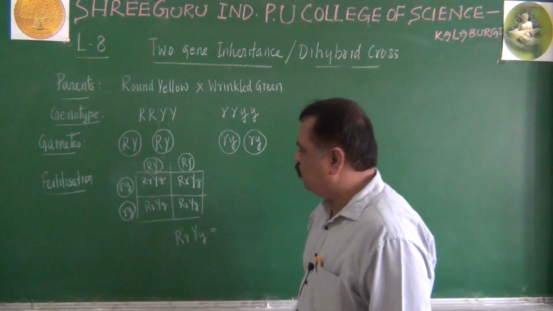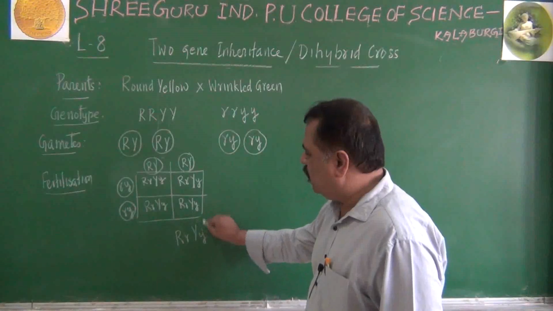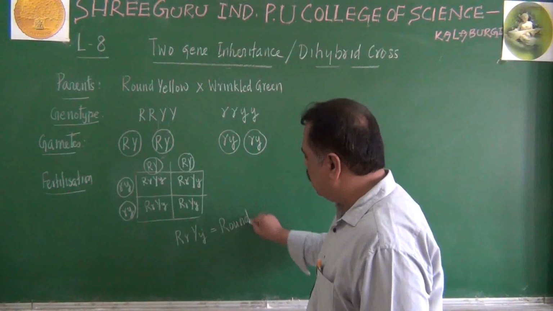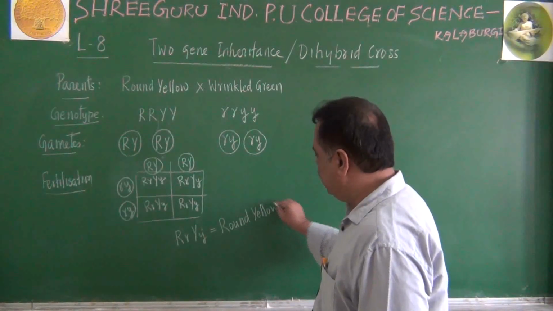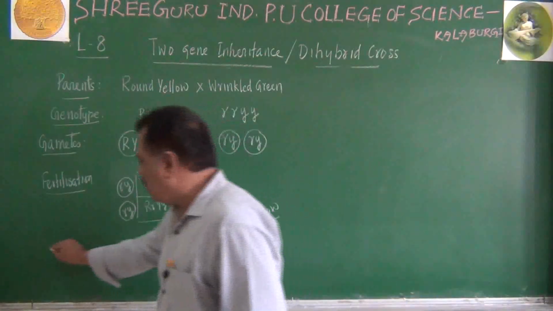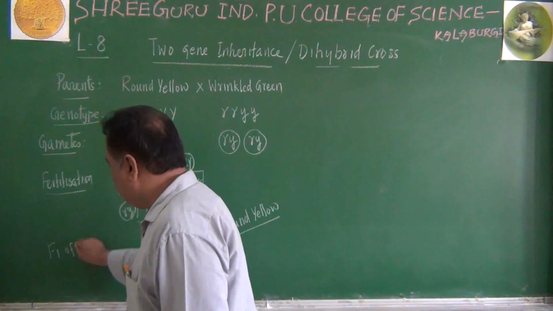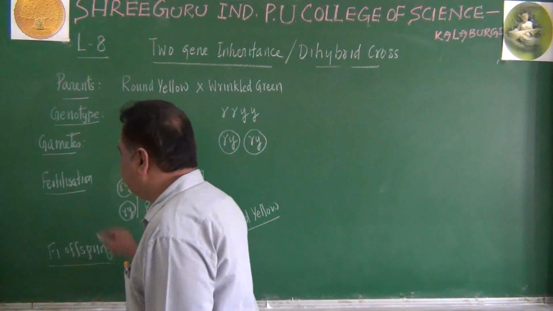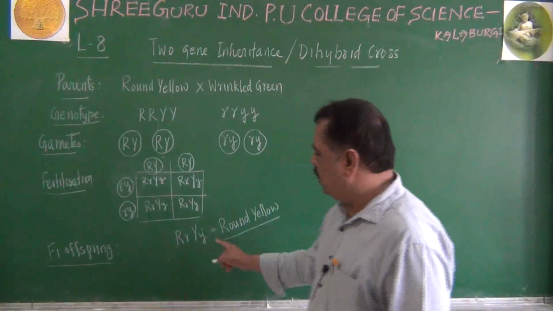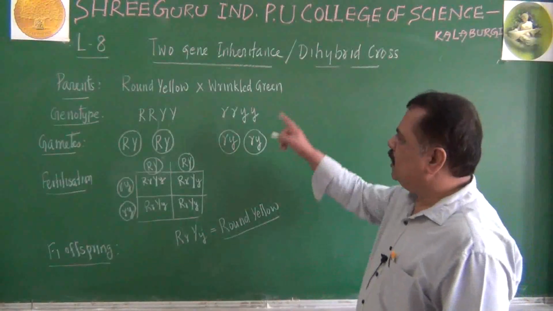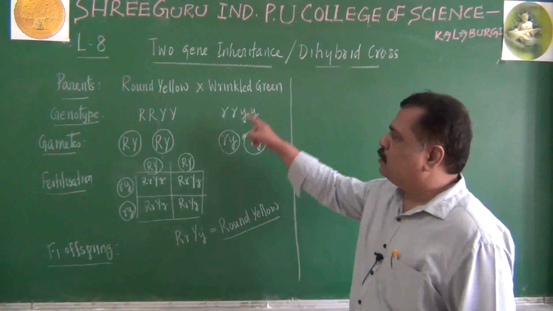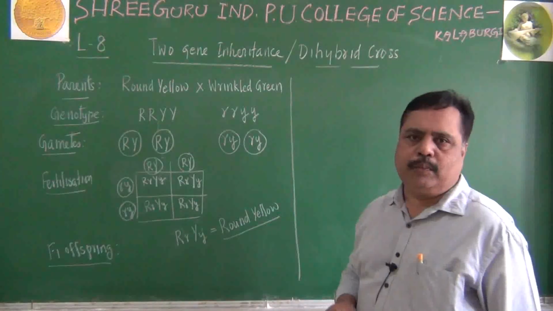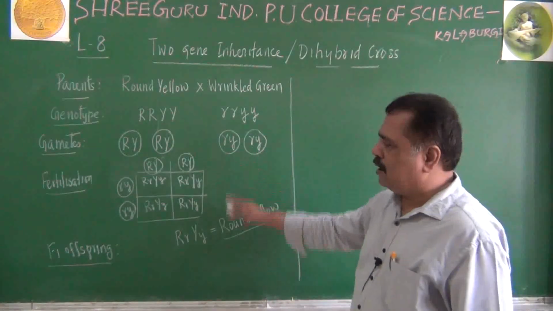Capital R will dominate over small r. Capital Y will dominate over small y. So all the offsprings will be round yellow only. This is what is that F1 offspring. This is what Mendel obtained in his dihybrid cross with P plant also. So here also we are getting round yellow. Same thing. That means the explanation we have given is equal to the experiment performed by the Mendel. This is the correct point.